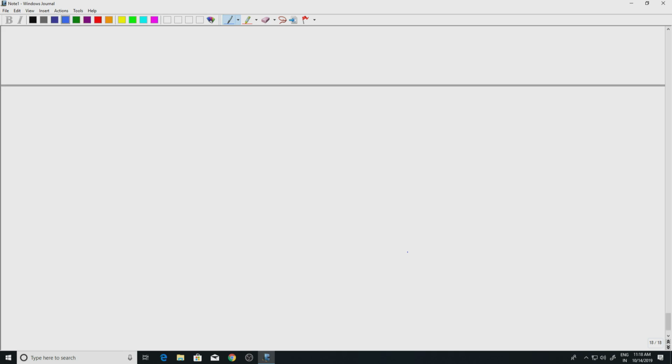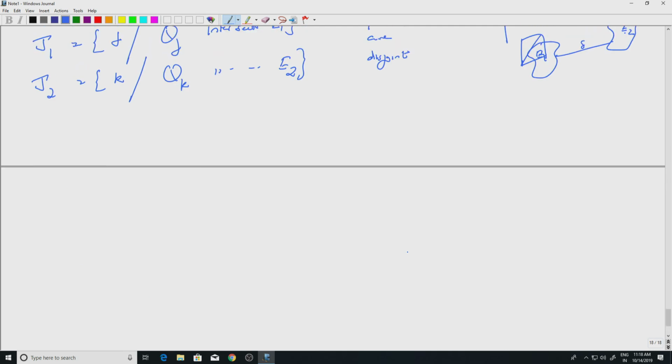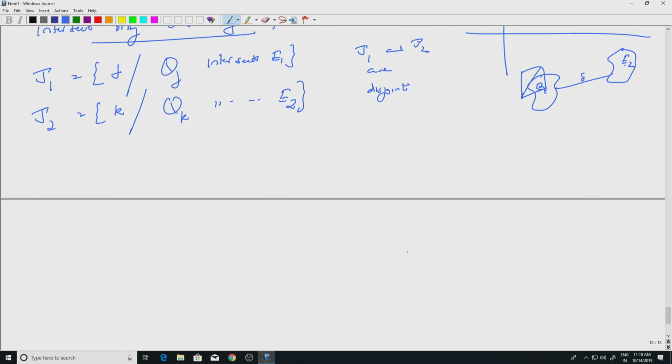So I can write E, remember this is E1 union E2, such that E1 is contained in the union of Qj, j in J1, and E2 is contained in the union of Qj, j in J2.